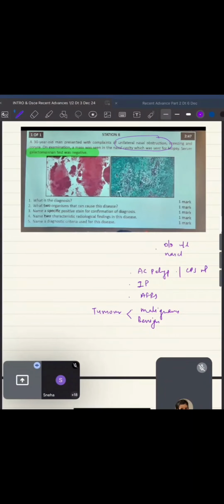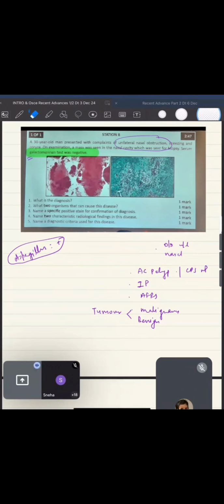Now, the second line which they are giving to us is that the galactomannan test is negative. Okay, so galactomannan जो test होता है, this is aspergillus में positive होता है. Basically, this is what you should know. कि when we send the sample for biopsy, if it is a fungal culture which contains aspergillus, so galactomannan will be positive in this. So what they are trying to tell us, yeah, this is not aspergillus. Okay, it can be anything, but aspergillus नहीं है.